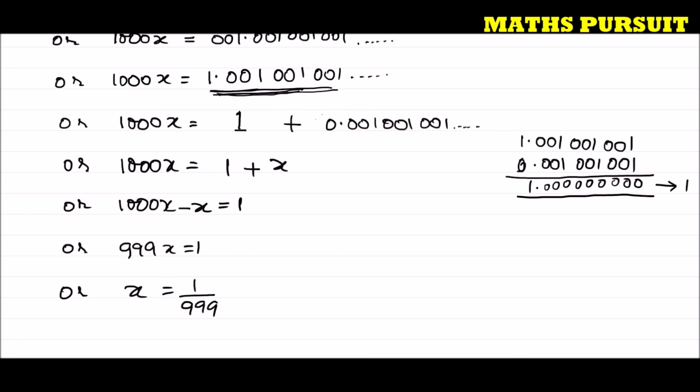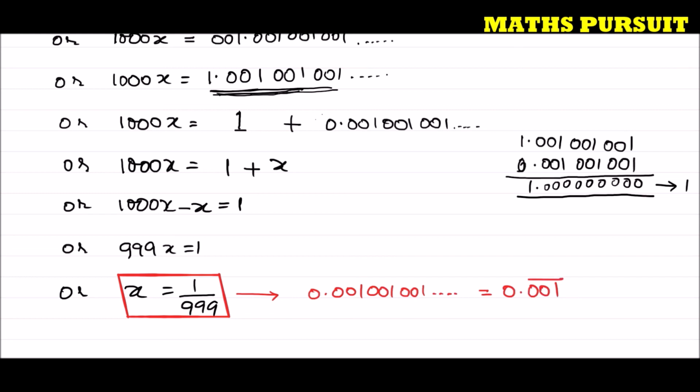Hope guys you understood this. This is what we are looking for. We got x is equal to 1 upon 999. Hope guys this is very clear to all of us. This is the number that we are looking for. x is equal to 1 upon 999. Now if we solve this equation, we will get 0.001001001, which is repeating, and that we can write as 0.001 with a bar on top. Hope guys you understood this.